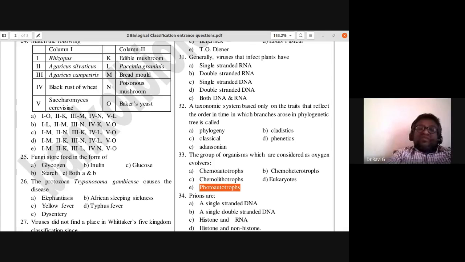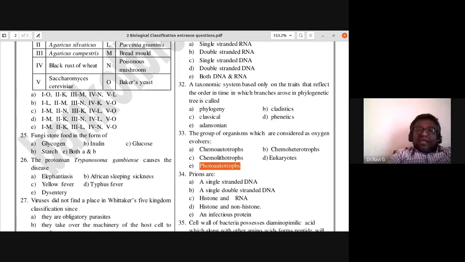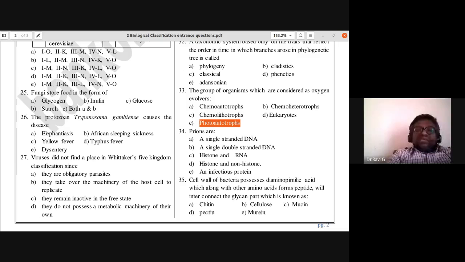The organisms which undergo photosynthesis, the autotrophic organisms, liberate oxygen. Prions are single-stranded DNA, double-stranded DNA, histone and RNA, histone and non-histone, or an infectious protein. Prions are an infectious protein. 34th, E is the answer.